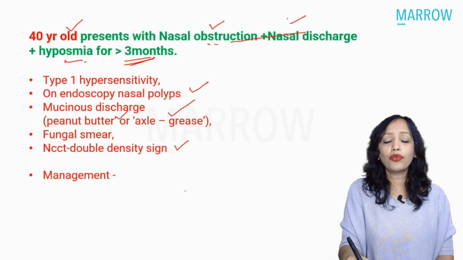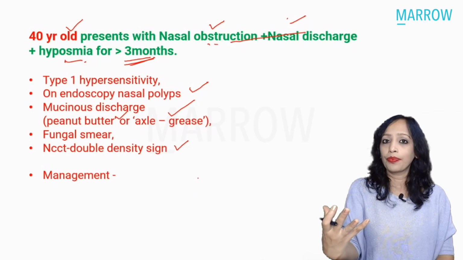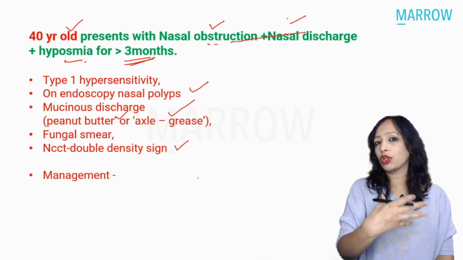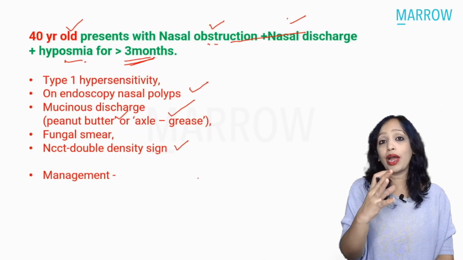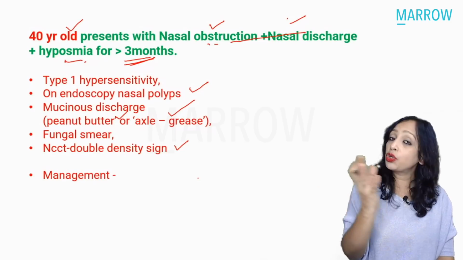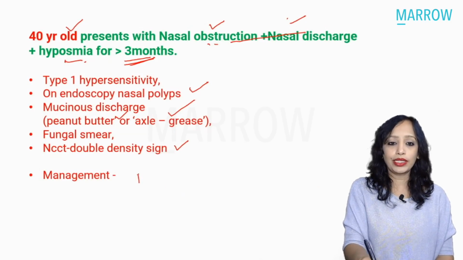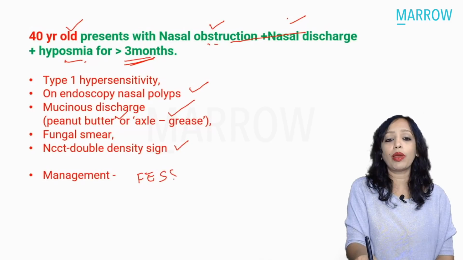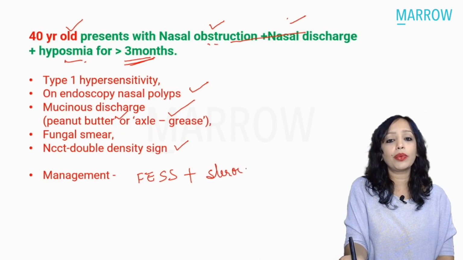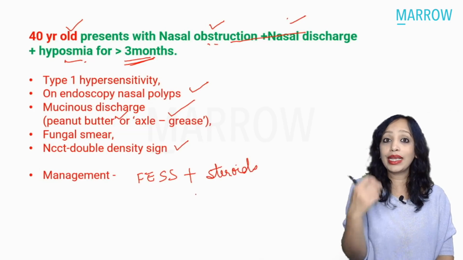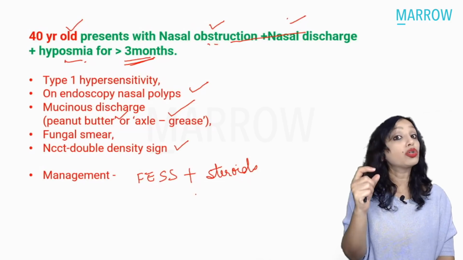So what we have to do is completely remove all these fungal elements along with all the polyps, clear the osteomeatal complex area, and restore the ventilation and drainage, and that is with the help of FES. So you do FES, and here again, very, very important to remember is that in the post-operative period, you give steroids. You give steroids as a local nasal spray, and you can also give a short course of systemic steroids.